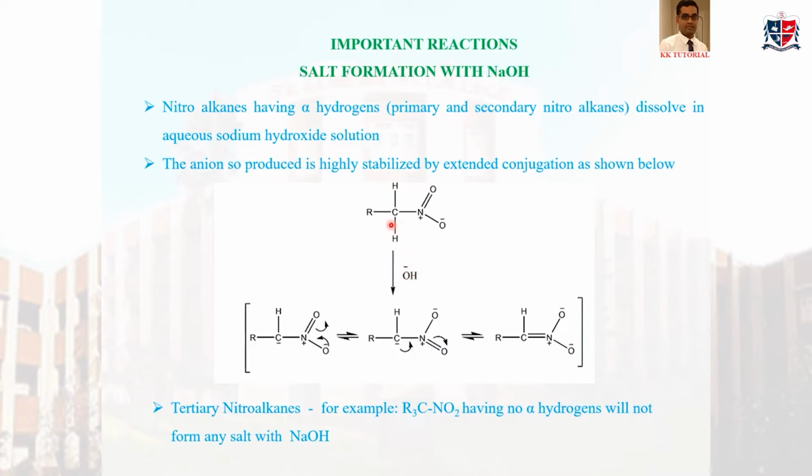So if we treat this nitroalkane with OH minus, it can easily give away this H plus ion to form this stable carbanion. That is why nitroalkanes having alpha hydrogens are acidic. That is why they can form salt with NaOH. But tertiary nitroalkanes, having no alpha hydrogen atoms, will not form any salt with NaOH because there is no H plus to be given away.